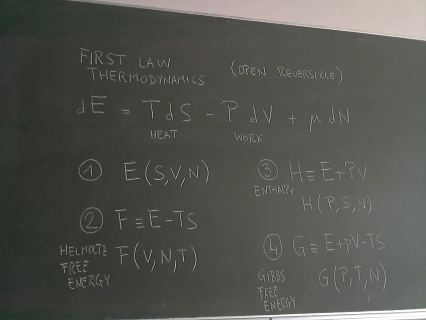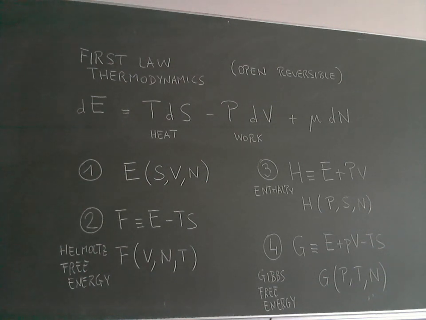Yeah, so we can repeat the same trick. Now we have seen number one, our original formulation, where as control variables we use entropy, volume, and number of particles. We move to 2, where we define the Helmholtz free energy, which is a function of V, N, and T. So I made this change from the variable S, entropy, to the variable T. If we do a transformation now, number 3, we change exactly in a similar way, but now the term with the work. So we don't like to have V as a controlled variable, but we would like to have the pressure as a controlled variable.